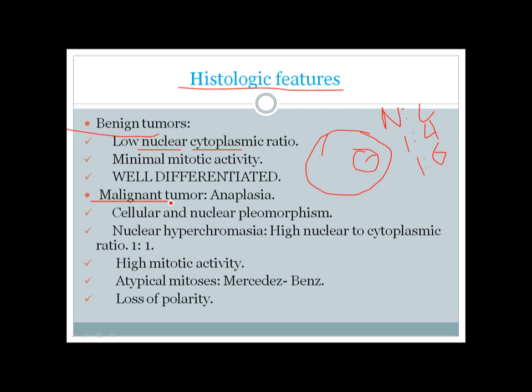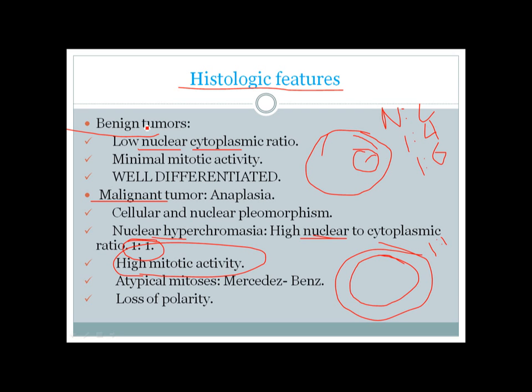But in the case of a malignant tumor, this ratio changes. The nucleus gets bigger, and bigger, and bigger. So the nuclear cytoplasmic ratio can be as high as 1:1. In the case of a benign tumor, the nuclear cytoplasmic ratio is low. In the case of a malignant tumor, the nuclear cytoplasmic ratio is close to 1:1. So the ratio is high, and because the cells develop very rapidly, there will be a high mitotic activity.